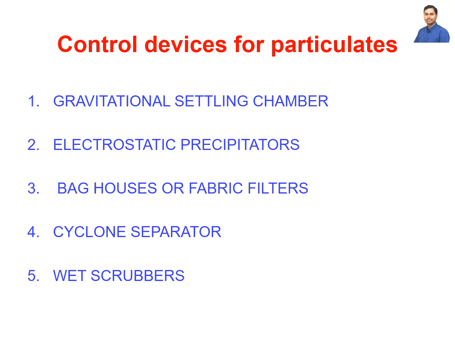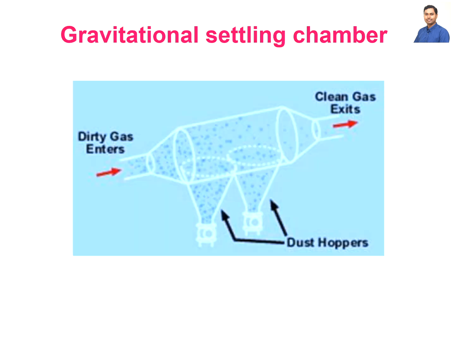Control devices for particulates include the gravitational settling chamber, electrostatic precipitators, bag houses or fabric filters, cyclone separators, and wet scrubbers. We will discuss all of these in these slides. Here is the picture of the gravitational settling chamber. We need a chamber like this, where we pass the dirty gas, the particles settle here, and we release the clean gas through this exit.